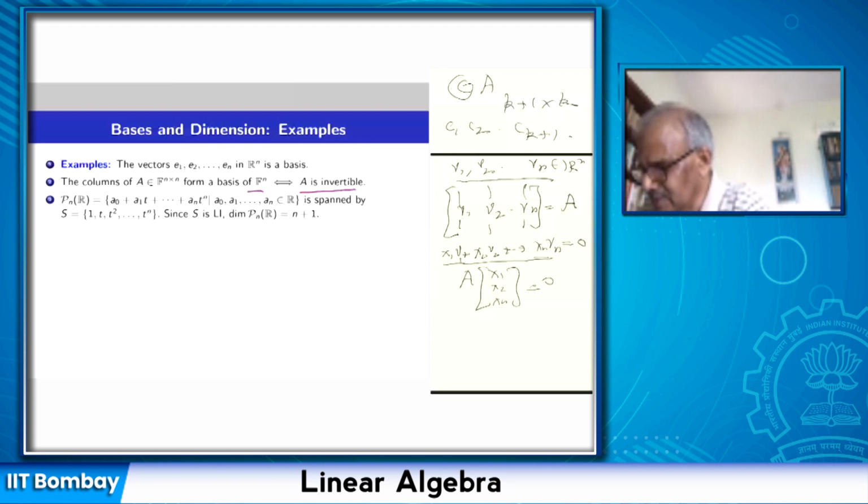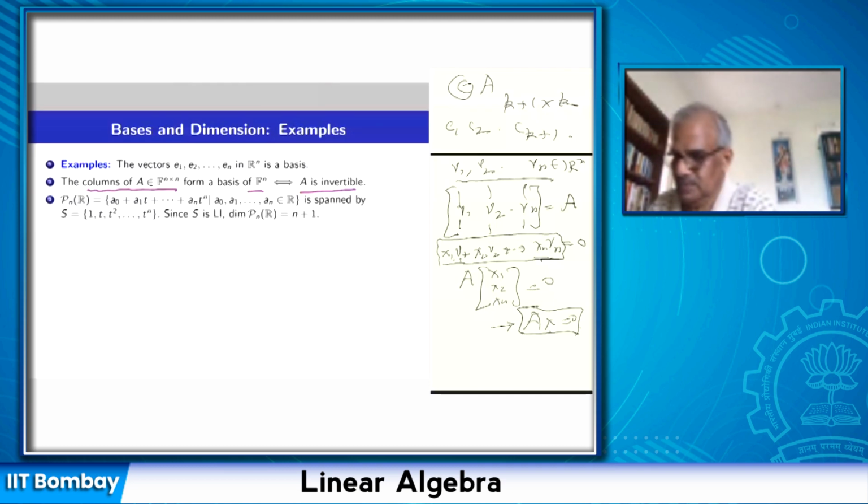But we have seen that a matrix is invertible if and only if AX equal to 0 has only the trivial solution. So that proves the statement that the column vectors of an n by n matrix form a basis of Fn if and only if A is invertible. This is the proof.